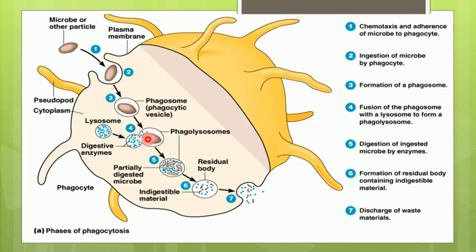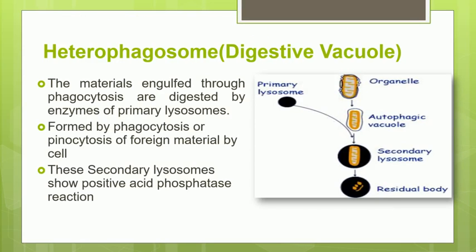Once it is broken down into smaller pieces, at this stage it is called a residual body. Okay, so by this diagram you will understand the different types of lysosome. This is how the heterophagosome is formed when the primary lysosome fuses with any outside material coming to the cell.